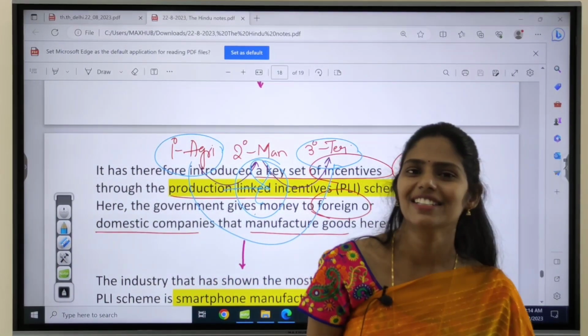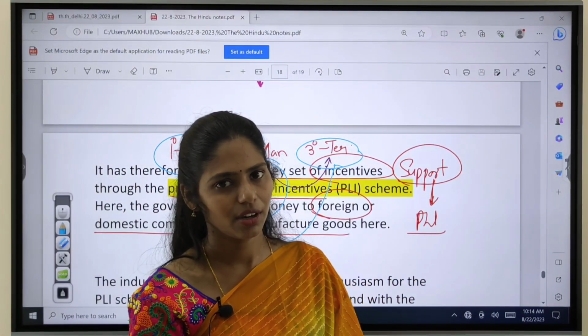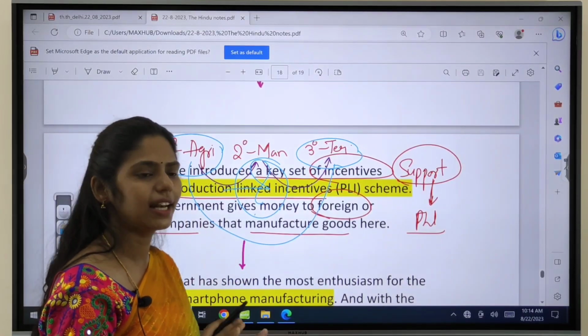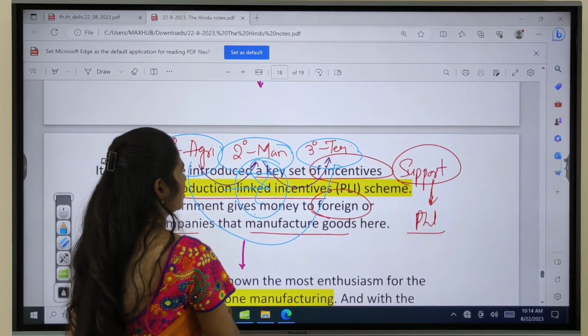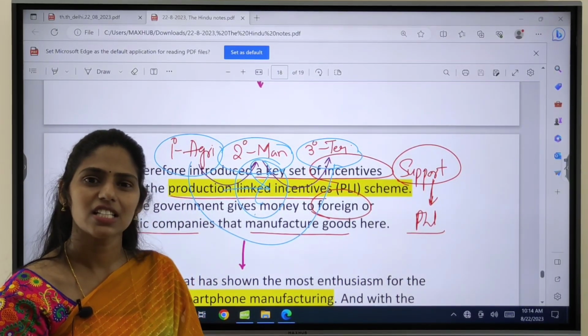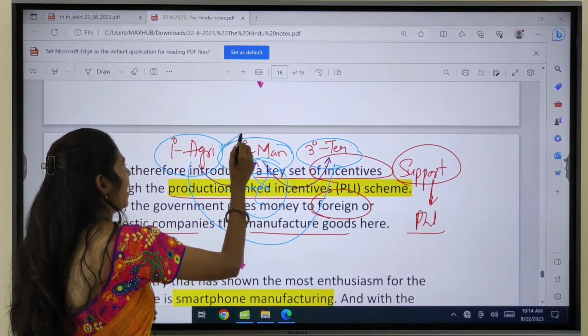This thing was understood by the Indian government, and now the government is coming up with PLI schemes in different sectors, extending them especially to boost the manufacturing sector in India. One thing I want to say is why China is the most developed now: because it focused on the manufacturing sector.